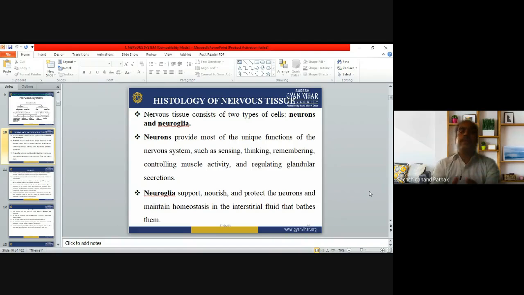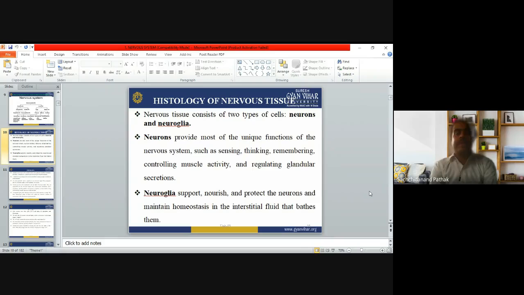Now, neurons provide most of the unique functions of the nervous system, such as sensing. Whatever we sense, whatever we think, remember, control of muscle activity, and regulating glandular secretion, all these things happen through the neurons. That is the unique function. While neuroglia just act to support, nourish, and protect the neurons. Now you can understand both play an important role.